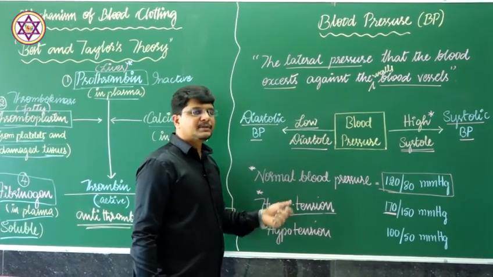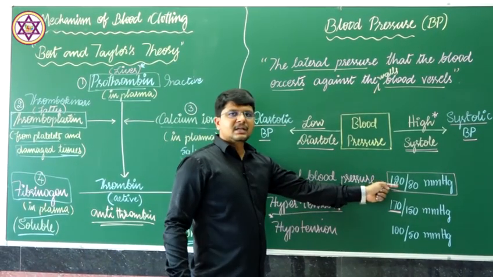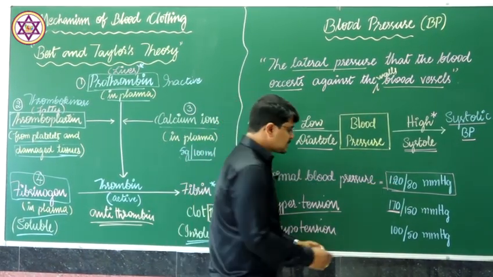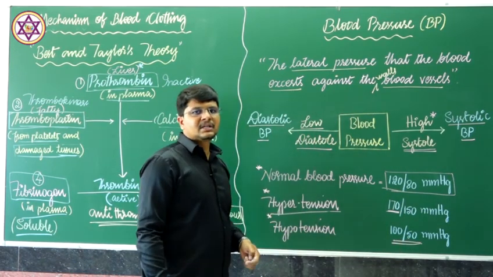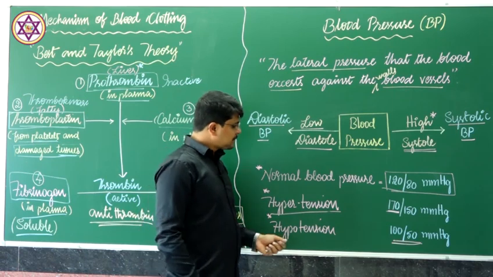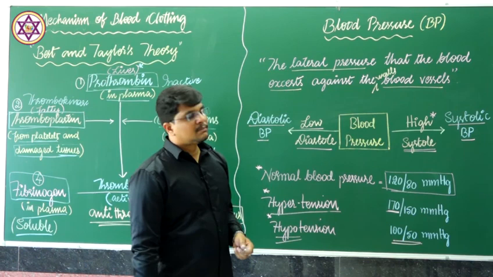And in a similar way, if the blood pressure goes lower than the normal blood pressure, for example 100 over 50 mmHg, the condition is known as low BP or hypotension. This is about blood pressure.